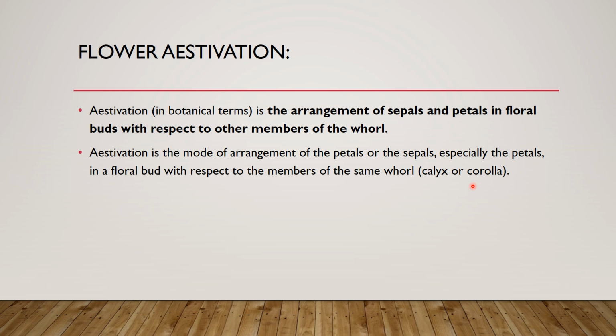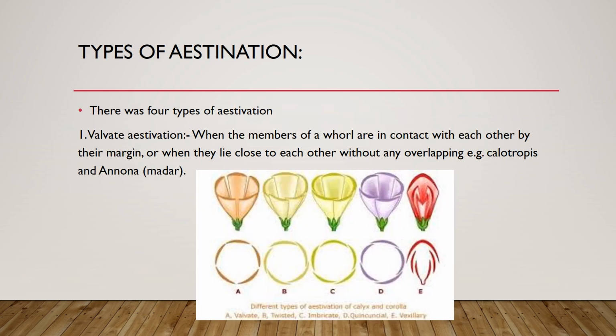Okay, so we are going to study the types of aestivation of a flower to see the different modes of arrangement of petals of the flowers. Types of aestivation. There are 4 types of aestivation. Number 1 is the valvate aestivation. Okay, this is the valvate aestivation.